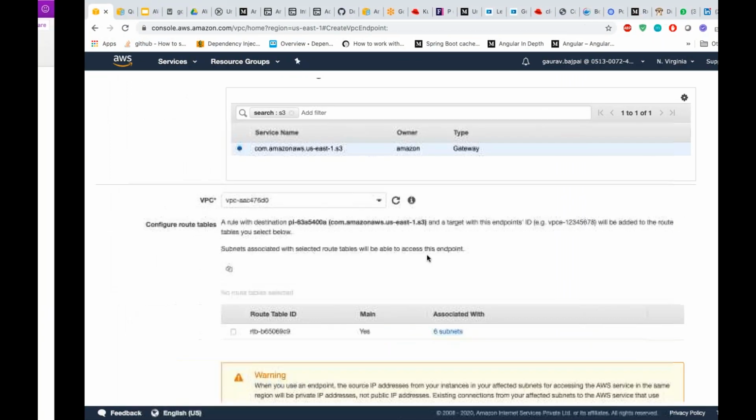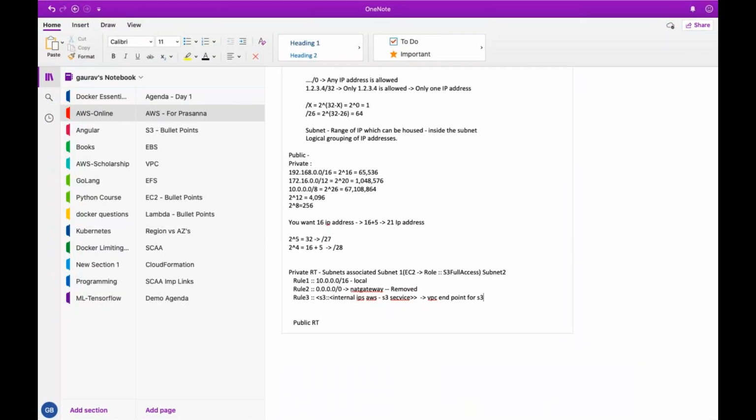So the rule will be applied for all the subnets which are associated with a particular root table. So it doesn't matter whether it's private or public? No, here we are talking about private root table. Private root table has private subnets associated with it. And then here you will have some public subnets associated. Here we are not adding that root, and we are also not requesting.